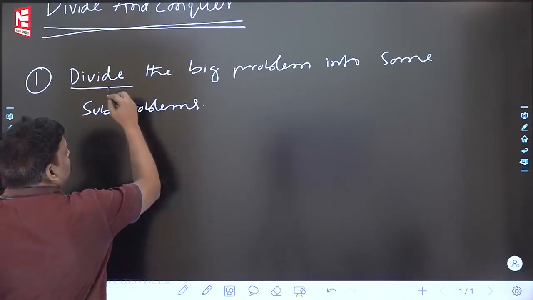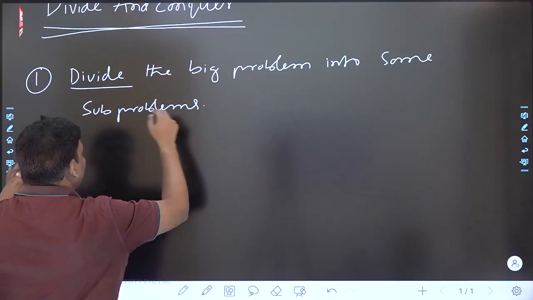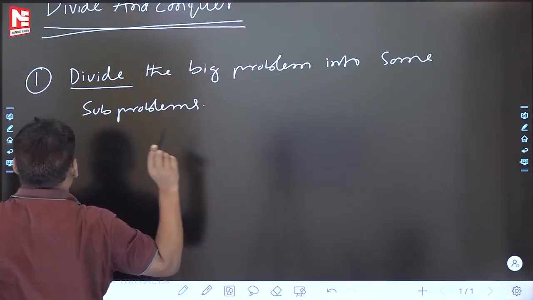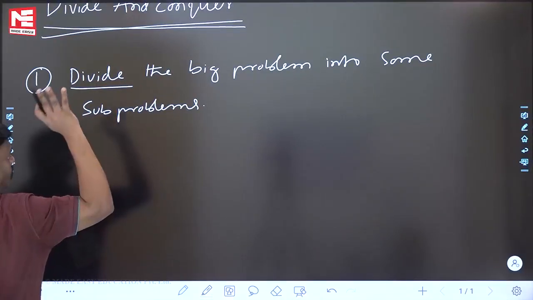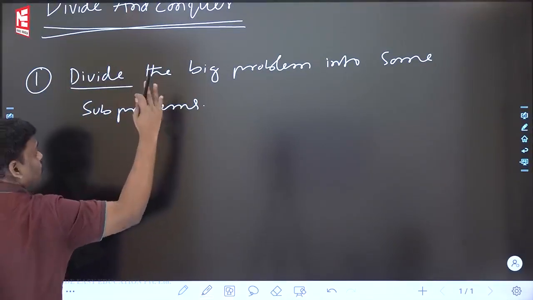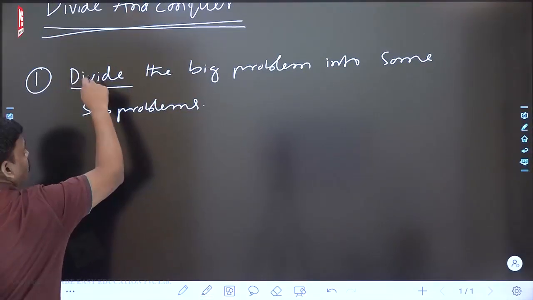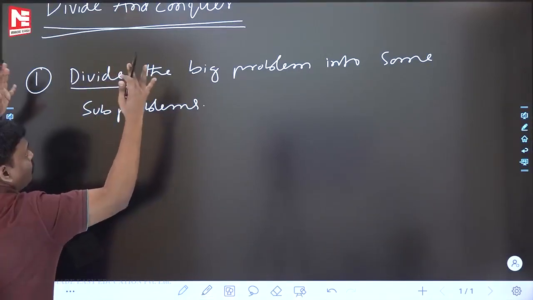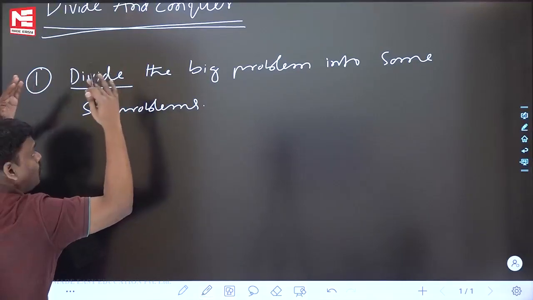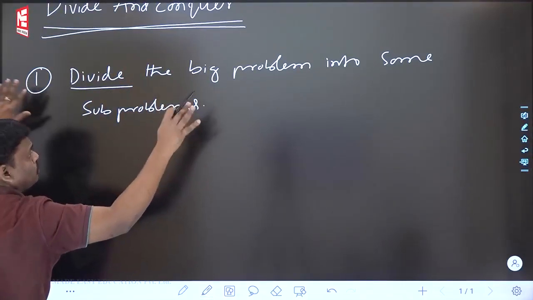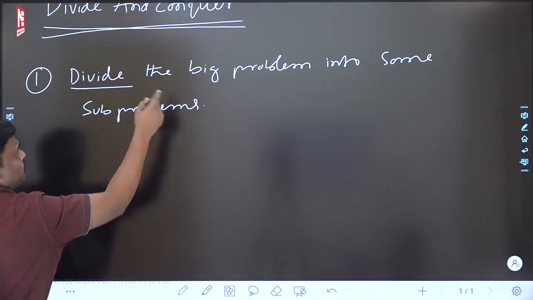Big problem. If it is a big problem, divide the big problem into some subproblems. That is the first step. So the first step is over. You have so many subproblems. Before the first step, you have a very big problem, only one. After the first step is over, you have so many subproblems which are smaller.